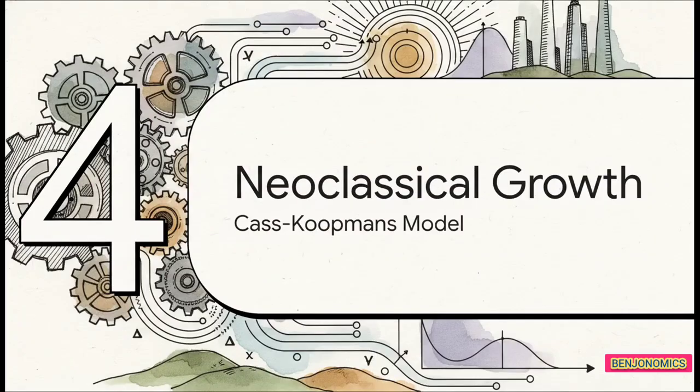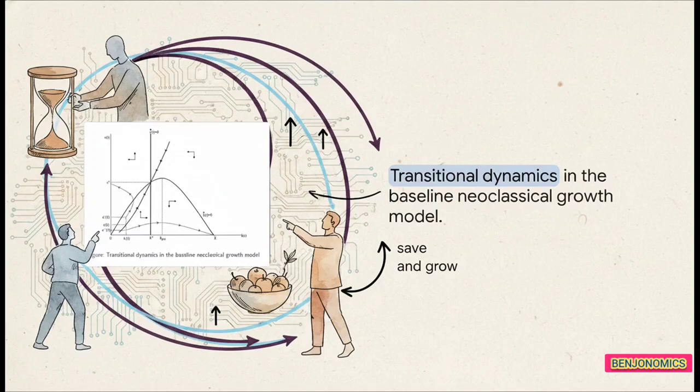Section 4, the neoclassical growth model. All right, let's see how this engine actually drives one of the most famous models in macroeconomics, the Cass-Koopmans optimal growth model. In this setup, an entire economy uses the Bellman framework to balance consuming apples today versus saving the seeds to plant for tomorrow.